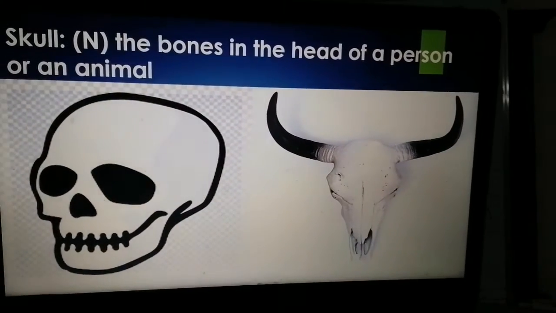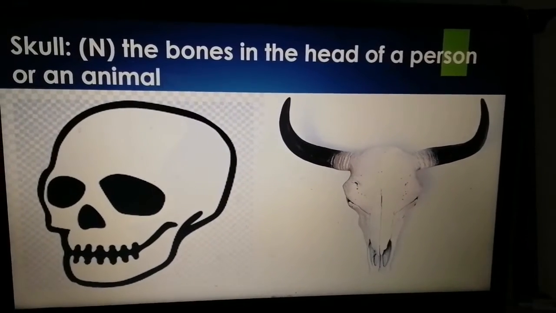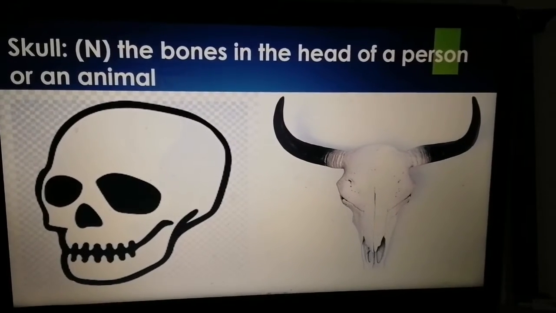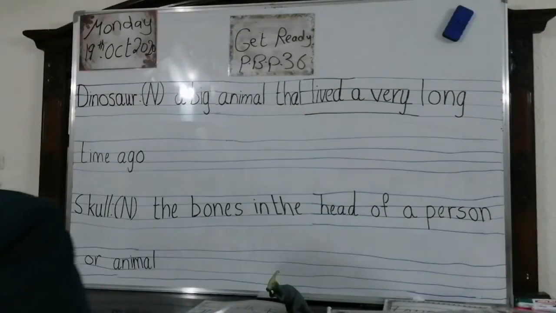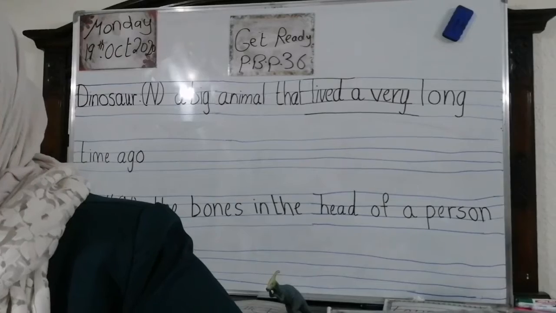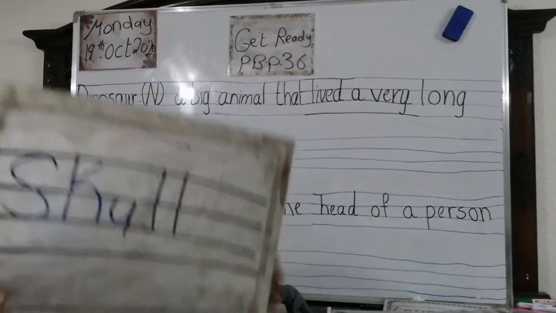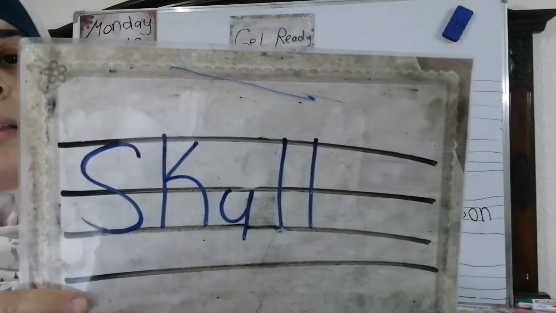Okay, this is the skull. Look at this one. What is a skull? It is the bones in the head of a person or an animal. Now, let's move to the board. Look here. I'm going to move to the board. Bismillah. Look here. What is it? Skull. What is a skull?